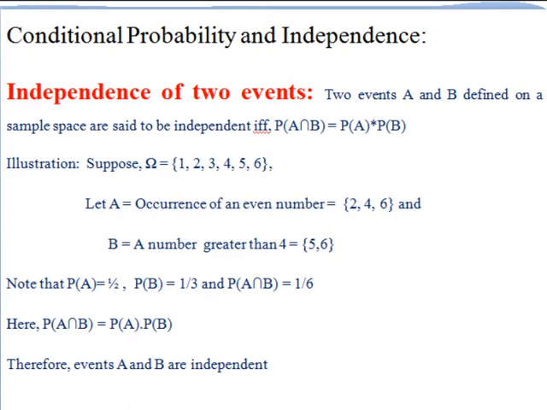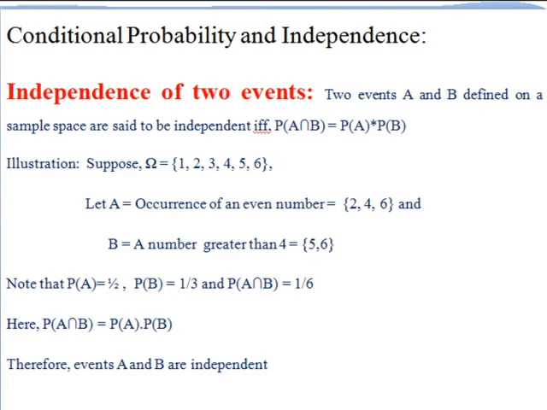The independence of two events in probability form can be defined as follows. Suppose we have two events A and B defined on the sample space omega. These two events are said to be independent if probability of A intersection B is equal to probability of A into probability of B. This is the condition for independence of two events.